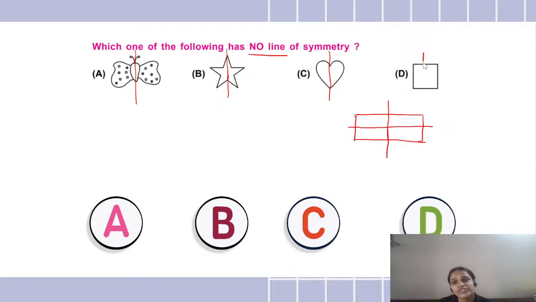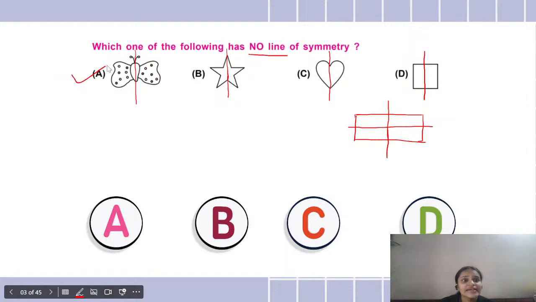And this is a square, which is quite obvious that yes, if I draw, 1 second. Sorry, I drew the line a bit crooked. Okay, so in the square also, if I draw and try to divide it, I will definitely get two equal halves, right? दोनों बाजू मुझे सेम मिलेगा अगर मैं ऐसे सीधी लाइन बीच में बनाऊंगा। ओके, सो ओनली बटरफ्लाई इज द पिक्चर जो मैं उसको एग्जैक्टली हाफ में डिवाइड नहीं कर पा रही हूँ। सो माय आंसर इज ए।